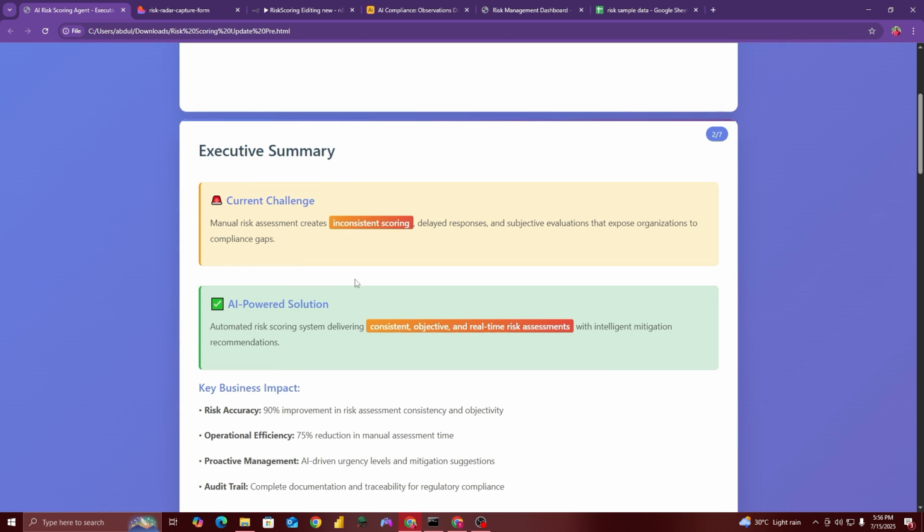Now the current challenge that many of the risk management teams are facing is they are doing the risk assessment manually, and it creates inconsistent scoring, delayed responses, and subjective evaluations that expose organizations to compliance gaps. Now with this AI powered solution, you can automate your risk scoring system, which will deliver consistent, objective, and real time risk assessments with intelligent mitigation and recommendations.